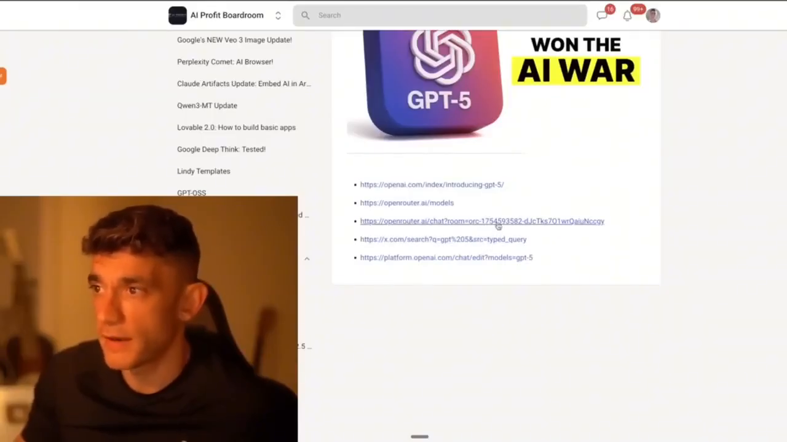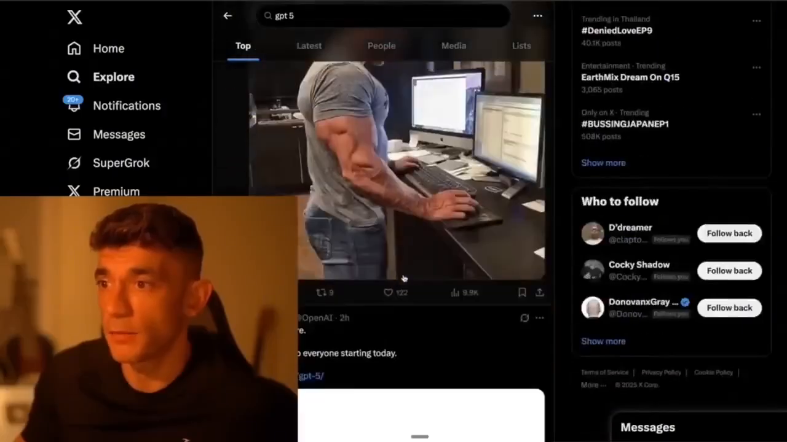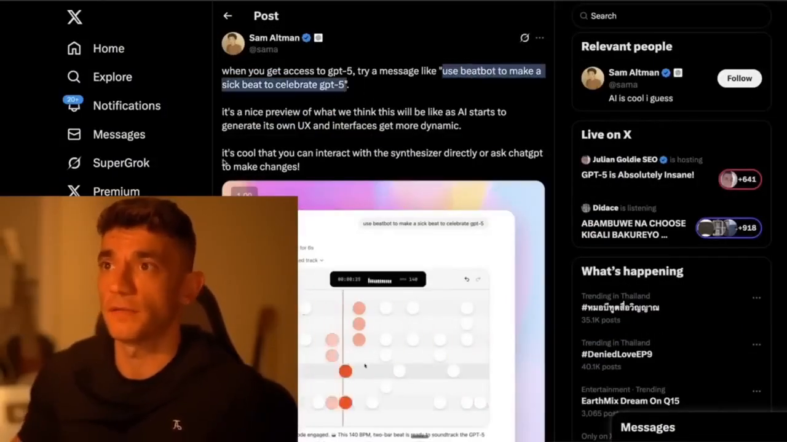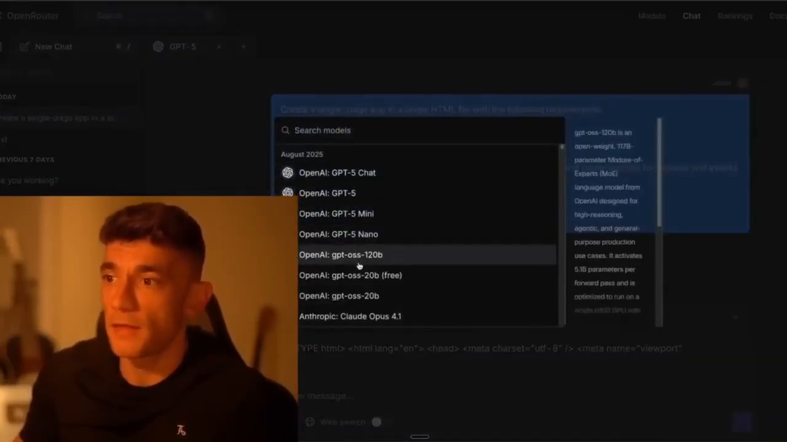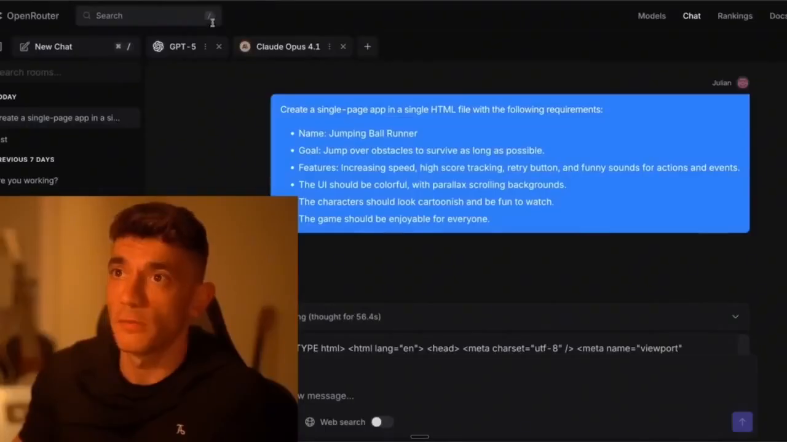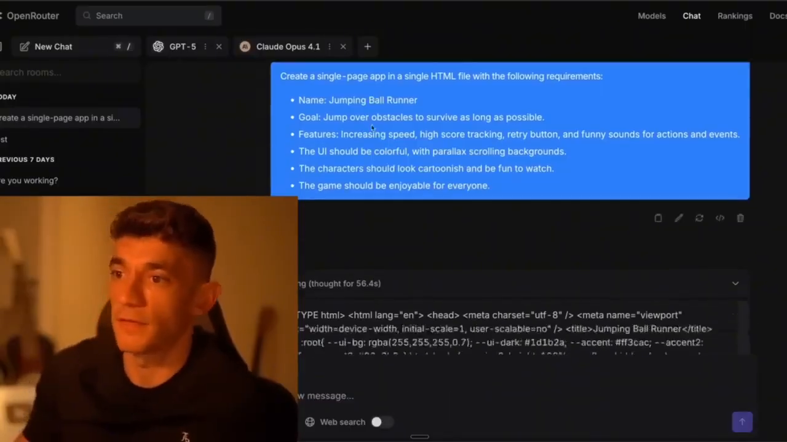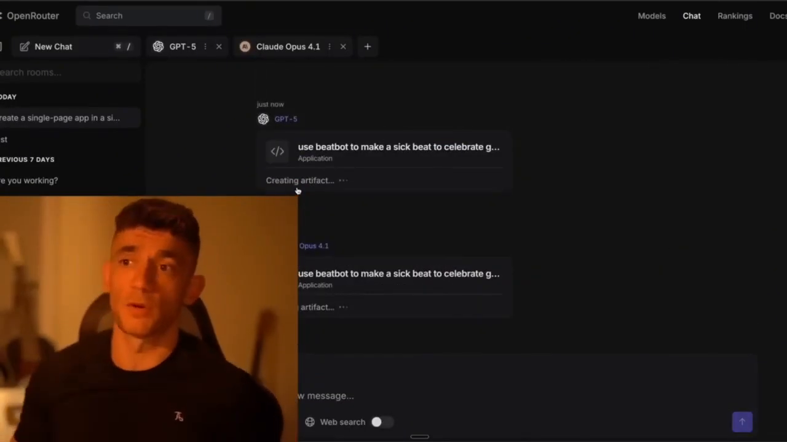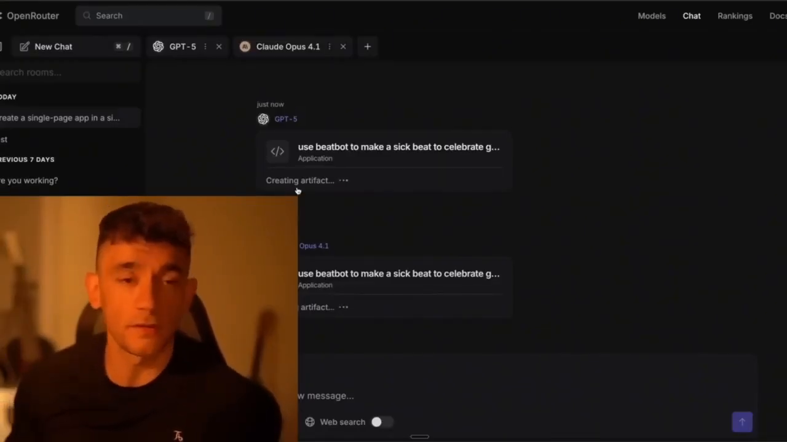So let's keep going now. If we go over to X and take the prompt from Sam: use Beatbot to make a sick beat to celebrate GPT-5. All right, so we're going to take that one. And what we're doing now is inside OpenRouter, we can compare them both. So we're going to take Opus 4.1, we're going to take GPT-5, and we're going to make sure we create an HTML app, then hit enter on that and see what we get back from both of them. So it's creating the artifact on both. We can see which one comes back to us the fastest, which one gives us the best outputs, etc. Very easy to compare them side by side.